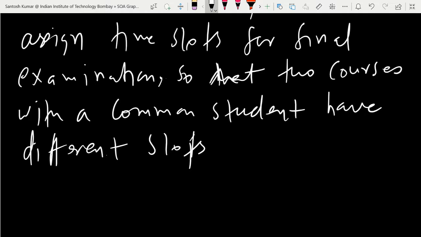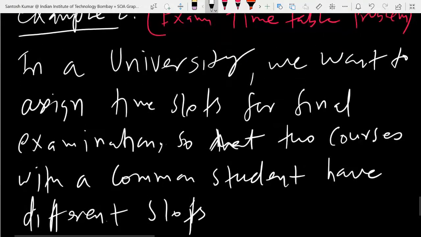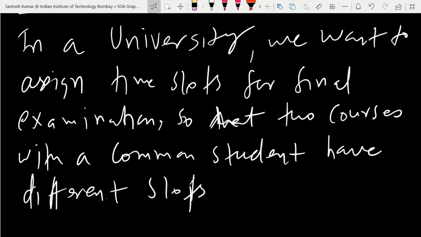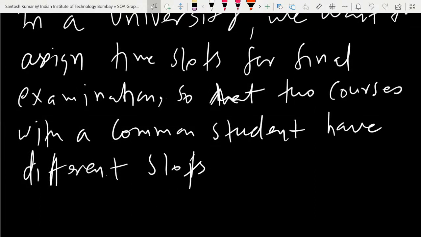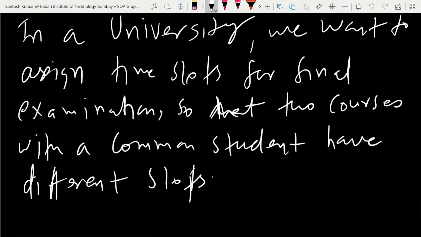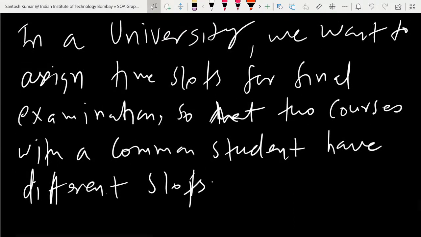So we want to make the exam schedule so that two courses with a common student have different slots. You know why you need different slots? Because suppose you put the same time for the two exams, then the common student will not be able to appear for both exams. So you have to make different slots for both subjects, because the common student can appear in both the exams.